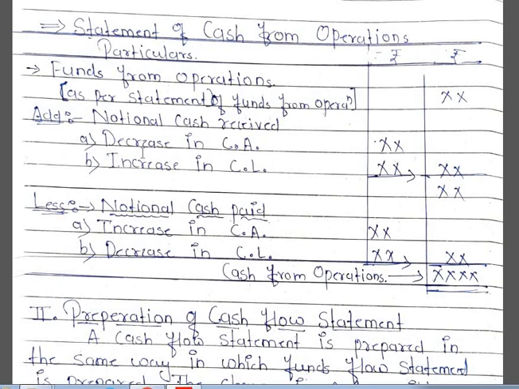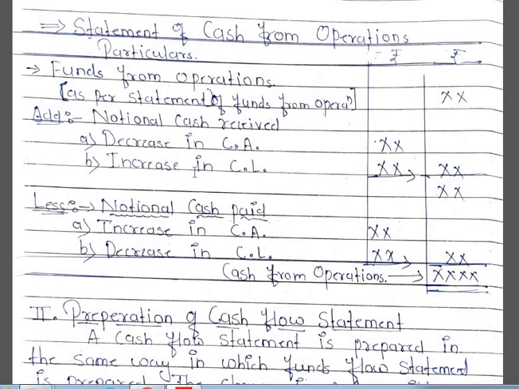See here, decrease in current assets means that when there is a sale of stock or sale of goods, the amount of stock will get reduced. So that can be considered as notional cash received, as decrease in current assets. Increase in current liabilities, for example, when you purchase raw material, your stock amount will increase as well as there will be an increase in current liabilities.